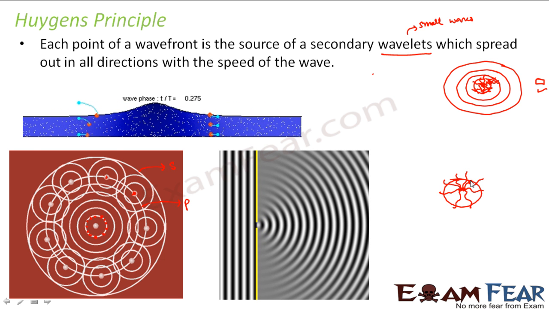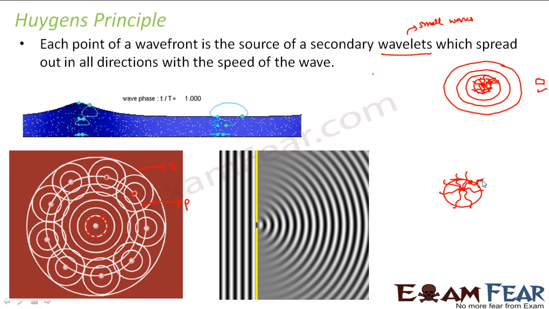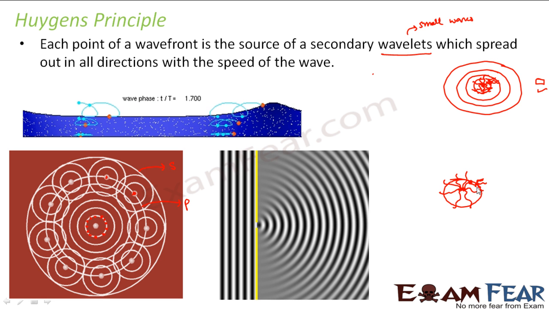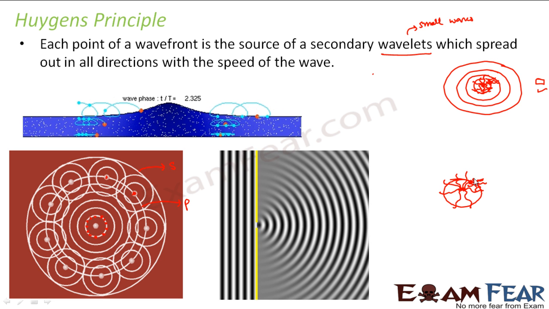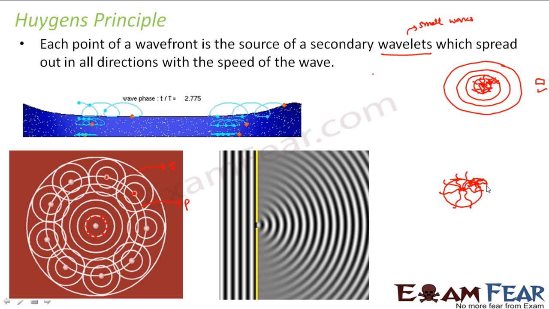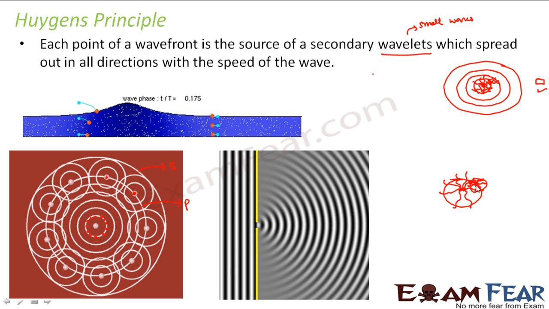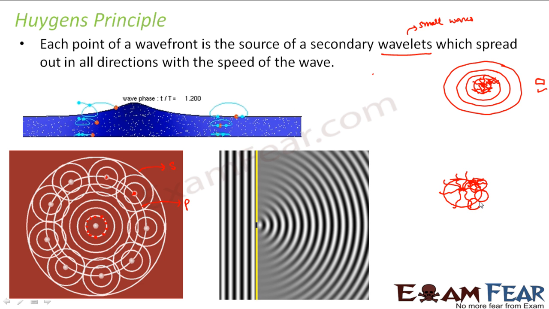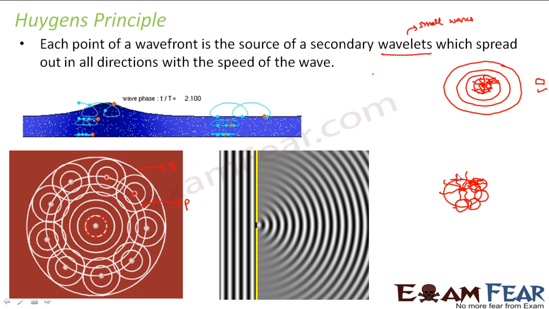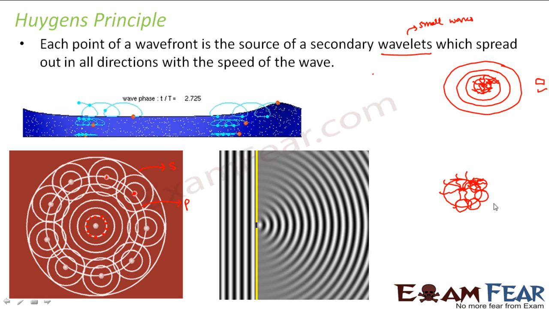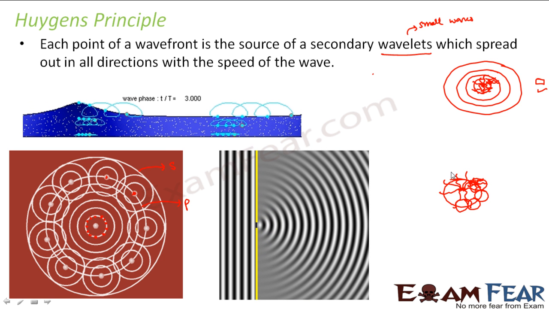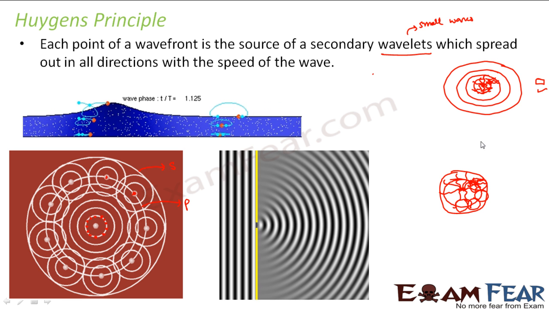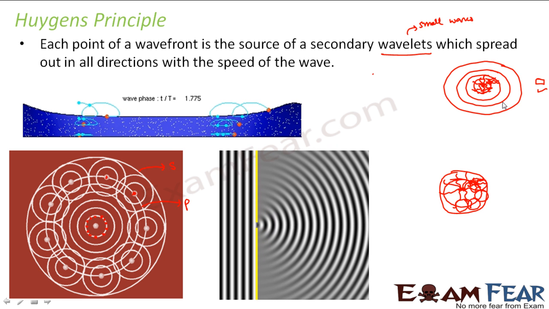Every point on this wavefront again gives rise to waves, somewhat like this. So again from this you can draw its wavefront, right? Similarly, for every point you will have wavefronts like this. Now there will be another envelope which will cover all these wavefronts. So this envelope is nothing but the secondary wavefront.